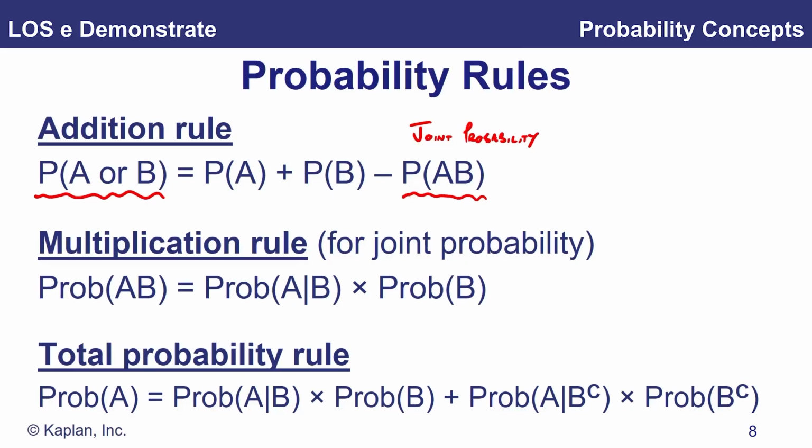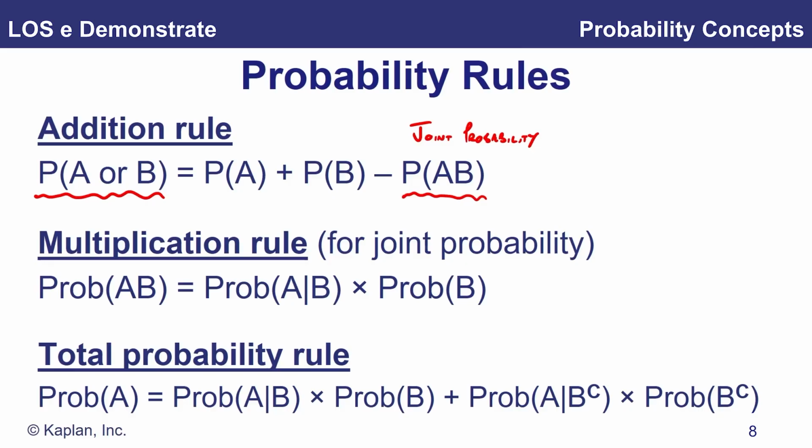So imagine A was the probability that somebody drinks, B is the probability that somebody smokes, and we want to know the probability that somebody either smokes or drinks. Well, we take the probability that somebody's a drinker plus the probability that someone's a smoker, and then we subtract the joint probability, which is the probability that somebody both smokes and drinks. We subtract that in order to avoid double counting. And that's our addition rule. We'll see some examples in just a while.